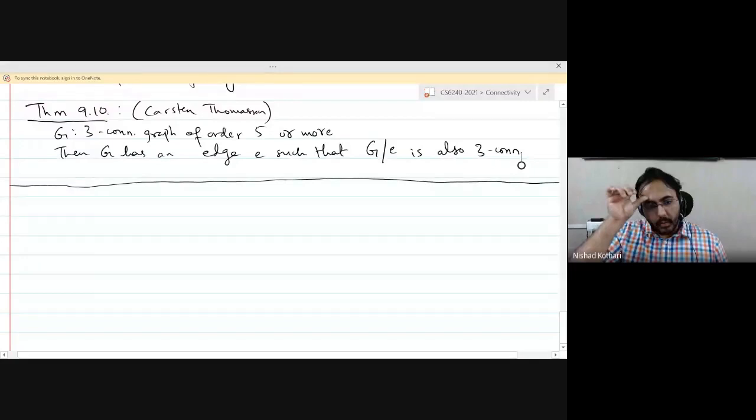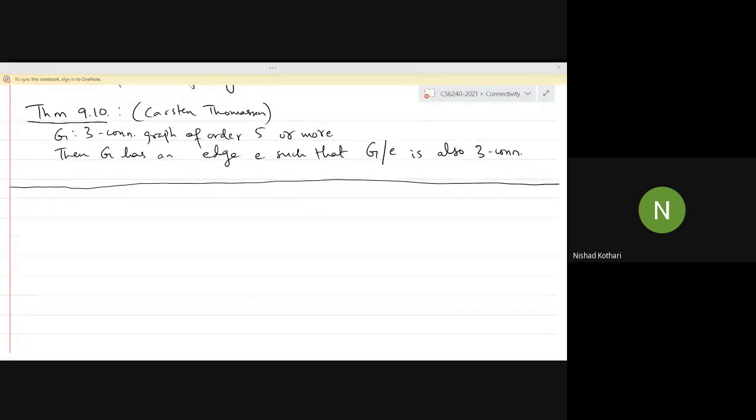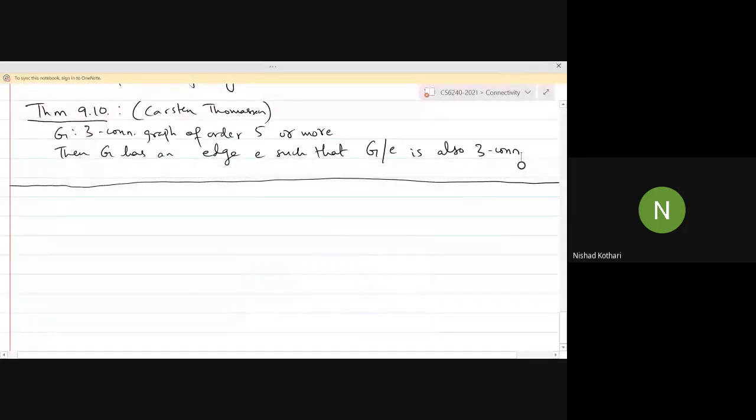Now, my Ethernet has stopped working, so I'm using the data on my cell phone. So hopefully the connection will be as good as it usually is. But if not, please let me know if it's too bad for you. One possibility would be for me to turn off my video and just present the OneNote document. So that will be one way to improve the quality if things get bad, right?